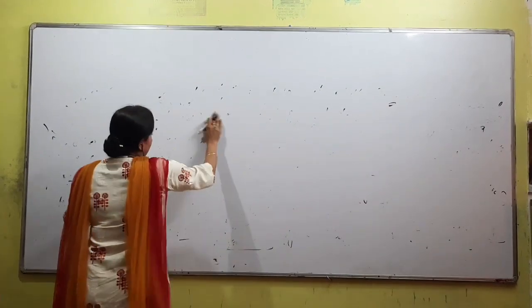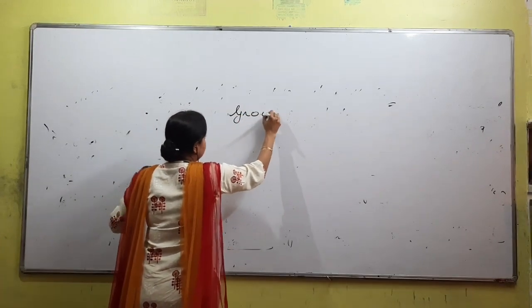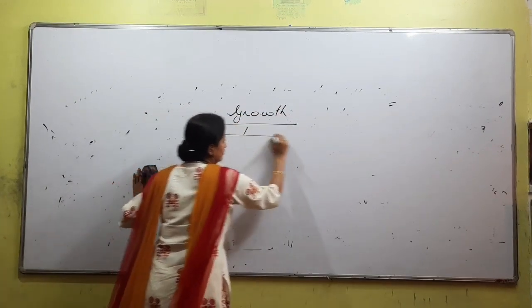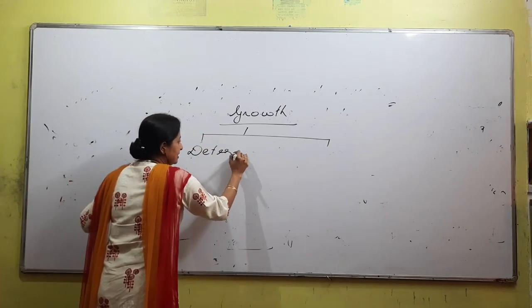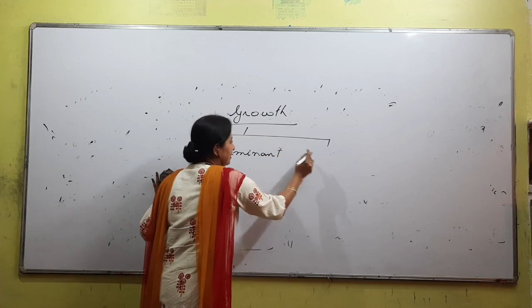There are two more types of growth. We have determinate growth and indeterminate growth.